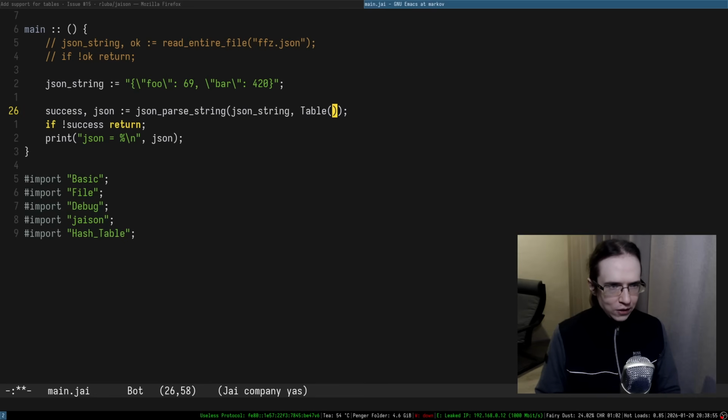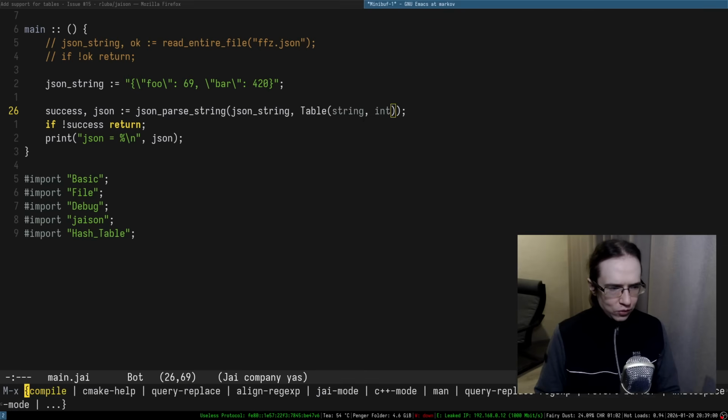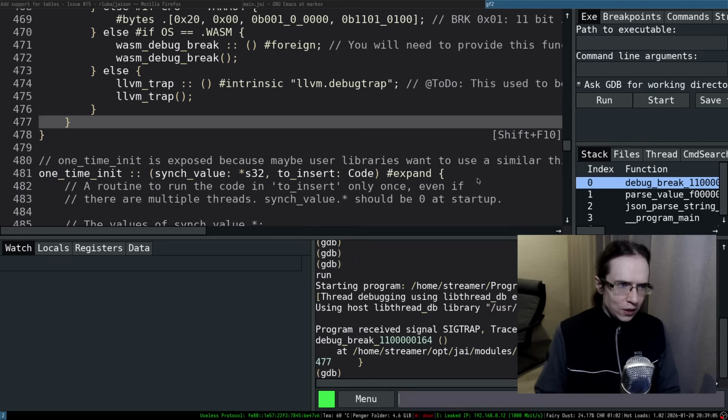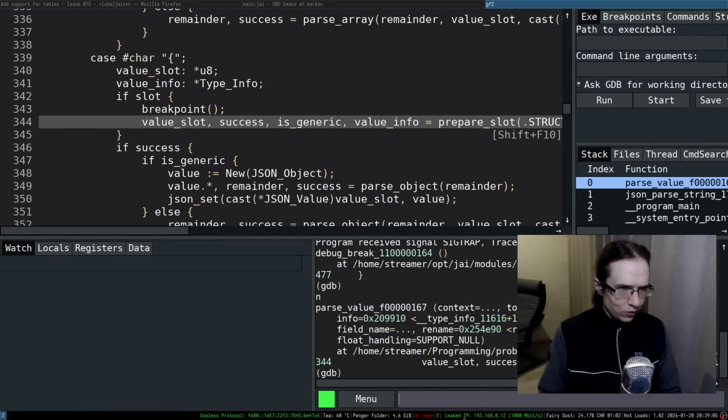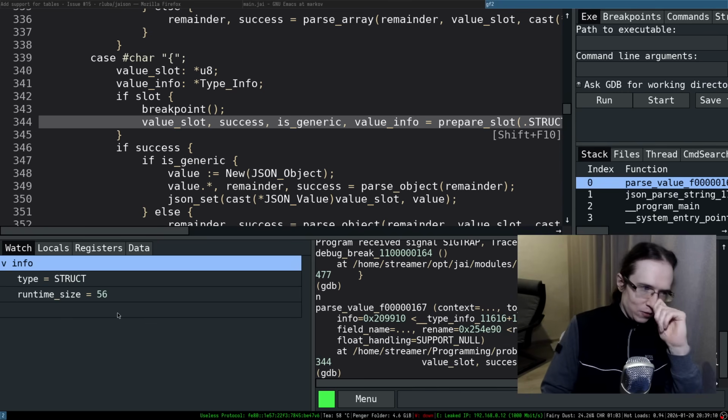So I can't say string to integer. Right, string to integer. Can I now do gf2 main? Right, so I'm going to do that. And let's step out of this entire thing. And info, it is a type info, but it's still specifically a struct. All right, that is very interesting.